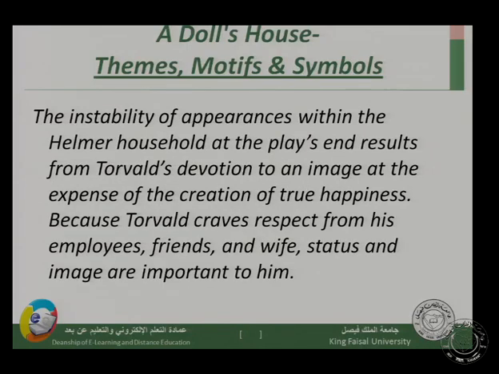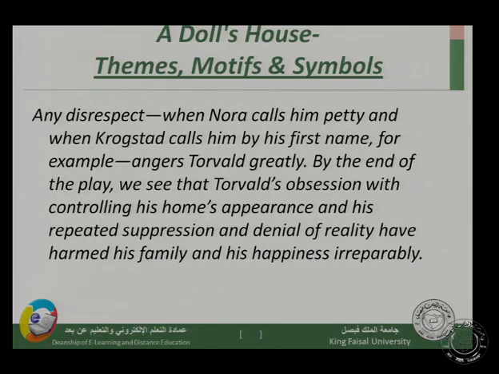Now, the instability of appearances within the Helmer household at the play's end results from Torvald's devotion to an image at the expense of the creation of true happiness, because Torvald craves respect from his employees, friends, and wife. Status and image are important to him. Any disrespect, when Nora calls him pretty and when Krogstad calls him by his first name, for example, angers Torvald greatly.